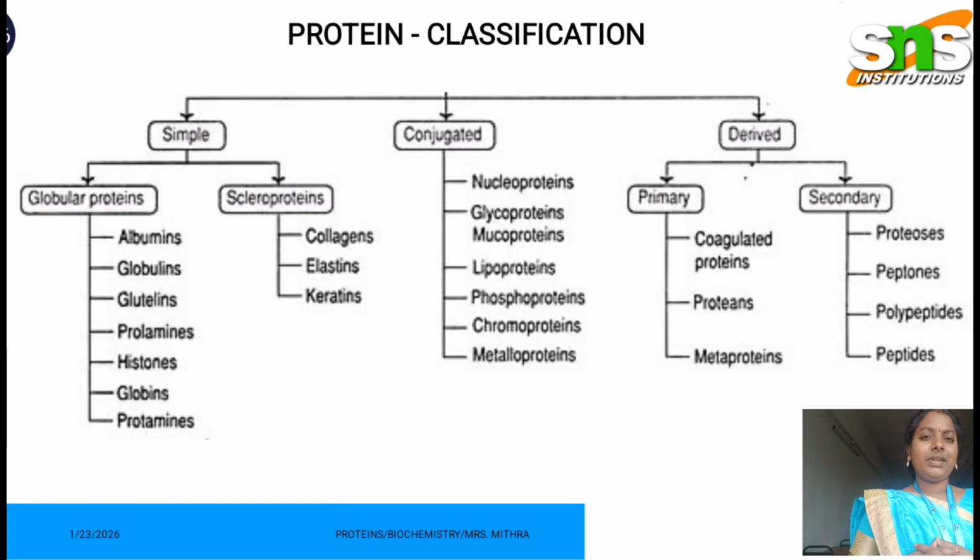Coming to the protein classification, it is divided into mainly three types: simple, conjugated and derived. Simple proteins are further classified into globular protein and scleroprotein. In globular proteins, the following are examples: albumin, globulin, glutenin, prolamine. And in scleroproteins, collagen, elastin, keratin are the most common examples. In conjugated proteins: nucleoprotein, glycoprotein, mucoprotein, lipoprotein, etc. And in derived proteins, primary and secondary, which are further classified as proteins, polypeptides, peptides, peptones, etc.